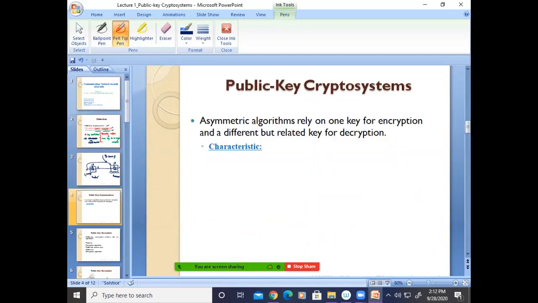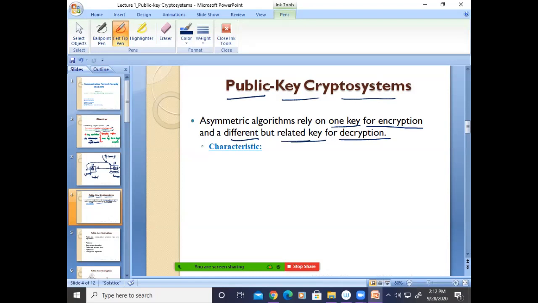Public key cryptography is based on using one key for encryption and a different but related key for decryption. One key is for encryption, the second key is different but must be related to the encryption algorithm.